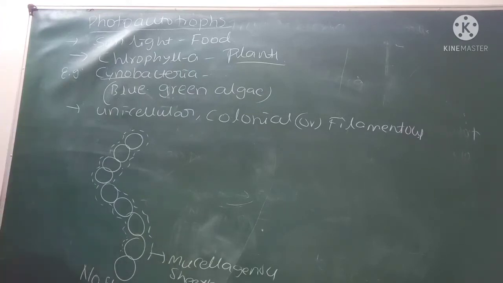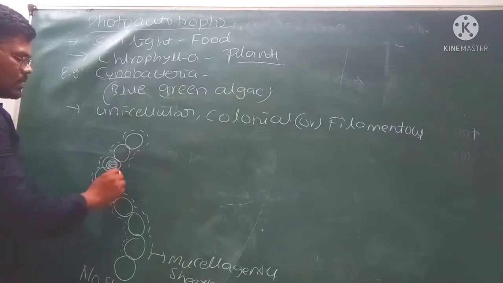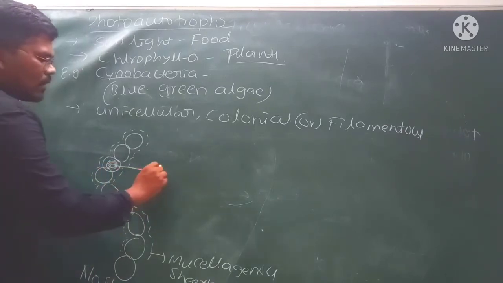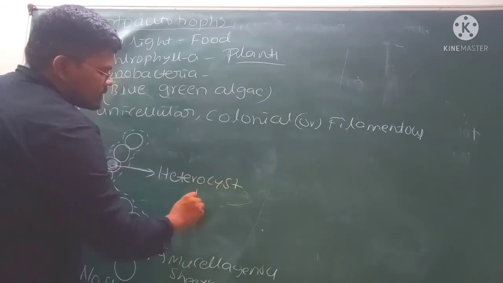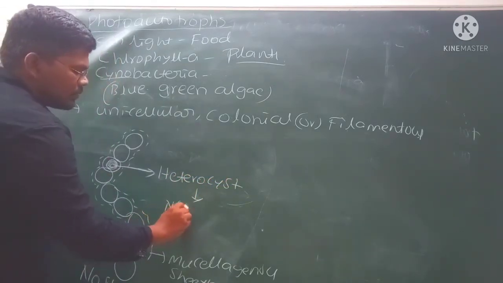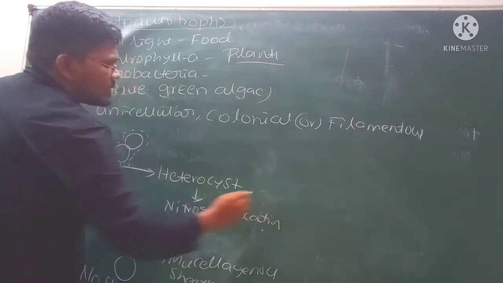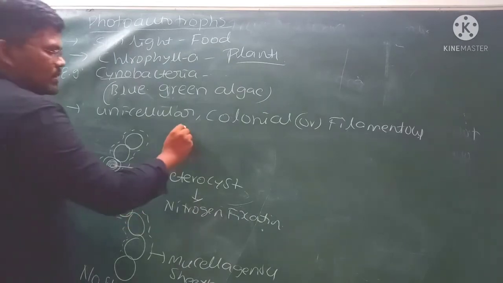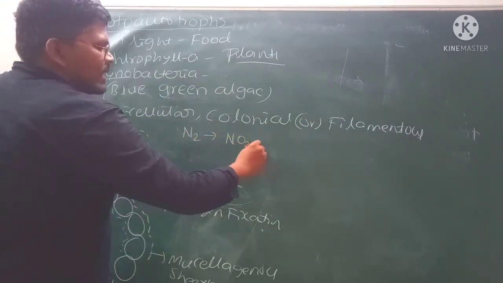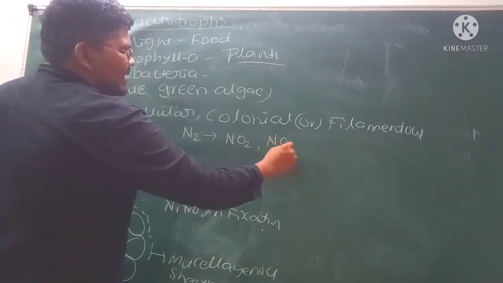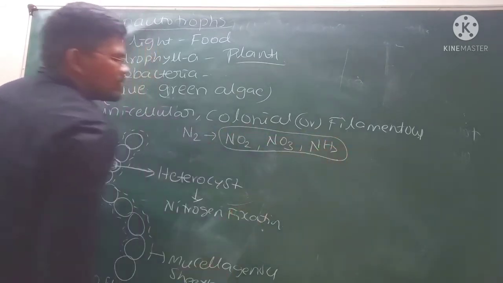Mucilaginous sheath. Some of the cells which are present in this cyanobacteria or blue-green algae are called heterocysts. These heterocysts are used for nitrogen fixation. What is nitrogen fixation? Nitrogen fixation means atmospheric nitrogen is converted into nitrites or nitrates or ammonia. This is the plant useful nitrogen.